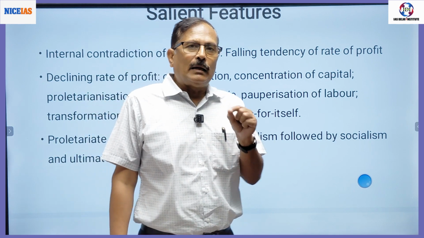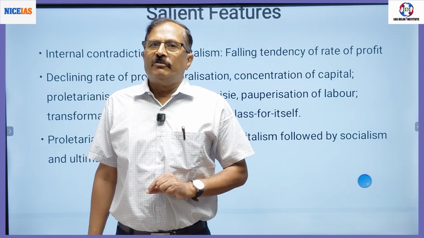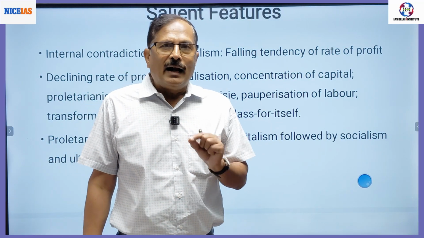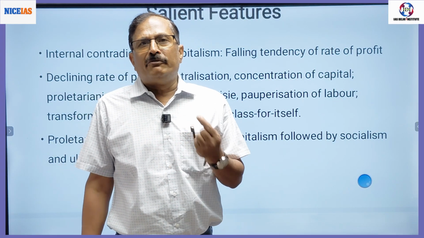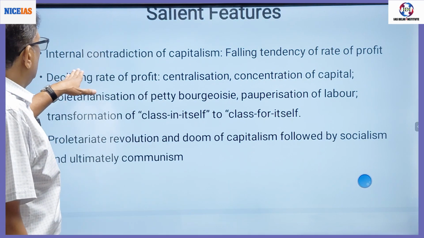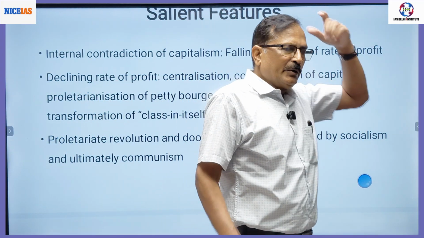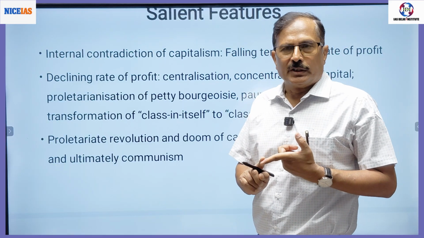The question is why capitalists would win. Marx says in the conflict of interest, the progressive class wins. Progressive class means that class which is affiliated to the developed technology or forces of production. So this is the internal contradiction between old relations of production and new forces of production.